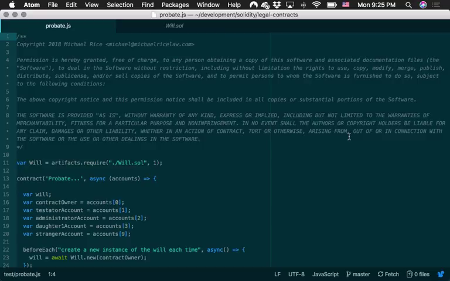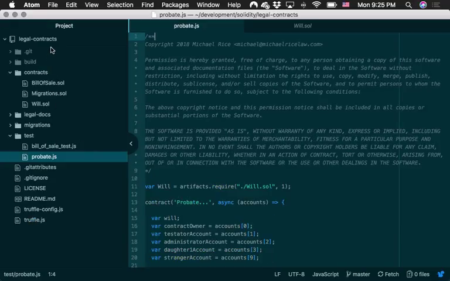So enough boring PowerPoints. Let's talk about the code that I'm putting together and hopefully we can work on together. Let's start with the Truffle framework. As you can see, this is part of the legal contracts project that is on GitHub. I've talked a little bit about it in other videos and on Medium about the bill of sale. We're going to focus on the probate.js file, which is the test-driven file I used to build the contract. Truffle always puts the test files in here by default and the actual Solidity contracts here.